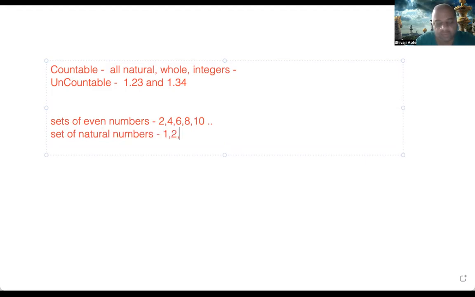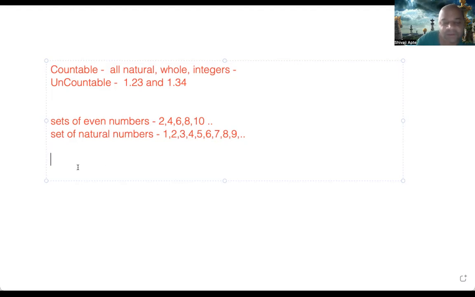1, 2, 3, 4, 5, 6, 7, 8, 9, and so on. Right? Now, first of all, you say that two sets are equal in terms of content. Not exactly the same thing, but in terms of the number of elements, they are considered equal if for every element within one set, you can find one corresponding element in the other set.